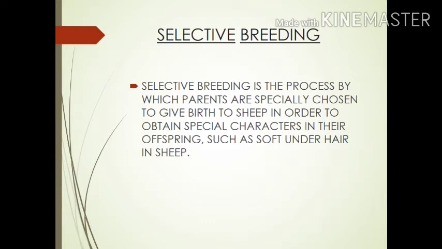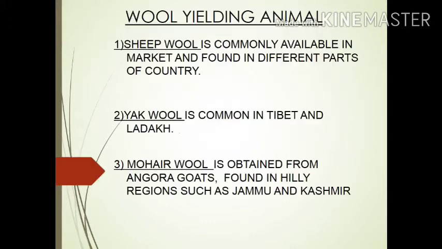Selective breeding. Selective breeding is the process by which parents are specially chosen to give birth to sheep in order to obtain special characters in their offspring, such as soft underhair in sheep. Selective breeding is a very cost-effective process. It is also done in industries for profit making.